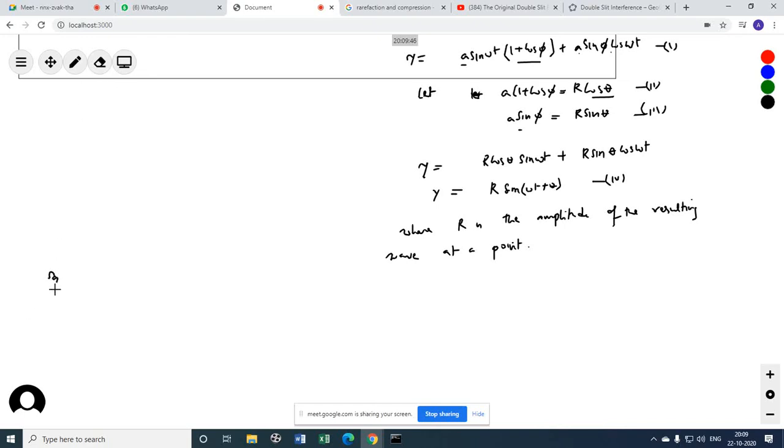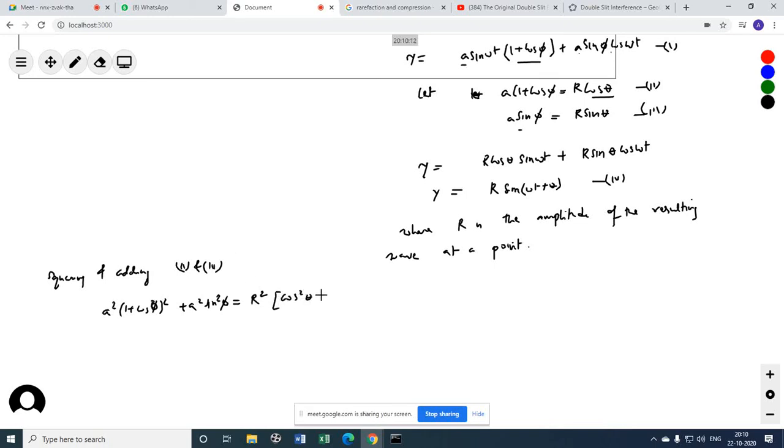So squaring and adding 2 and 3, what will I get? a squared (1 plus cos phi) whole squared plus a squared sin squared phi equals R squared.